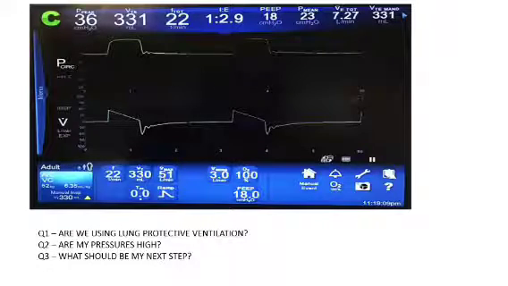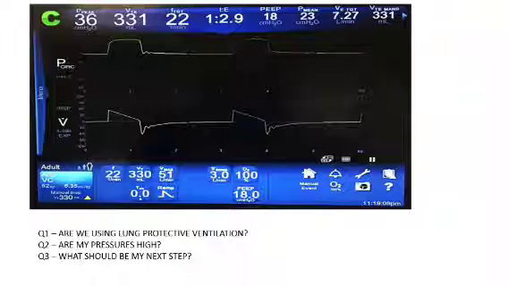So I'll be dealing with actual ventilator screens of ARDS patients in the next 5 slides. If I see a ventilator screen like this, we should ask ourselves 3 questions. Are we using lung protective ventilation? Are my pressures high? And if yes, what should be my next step?